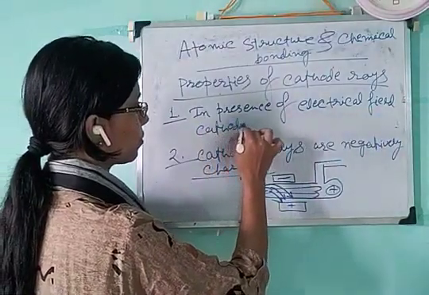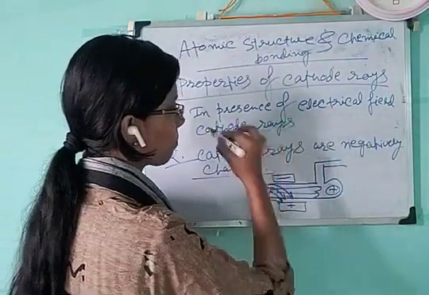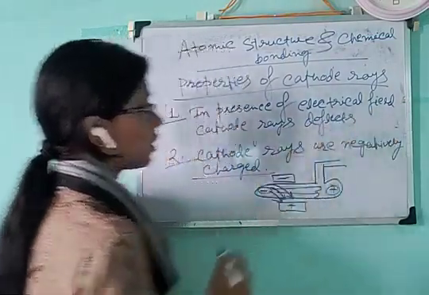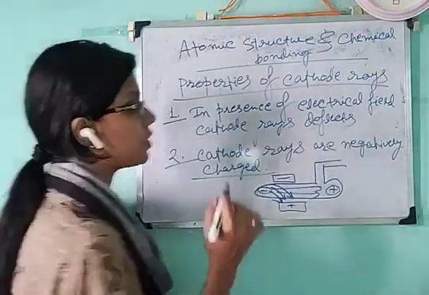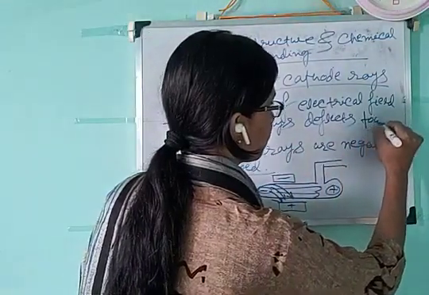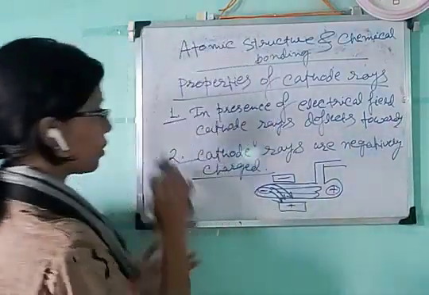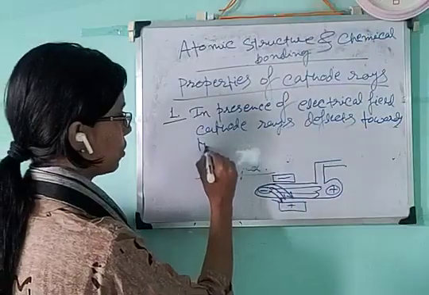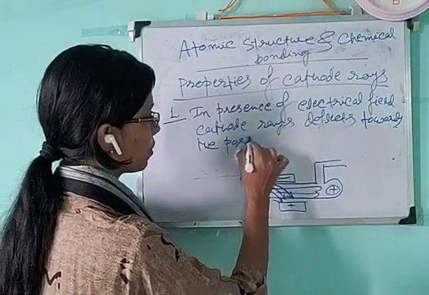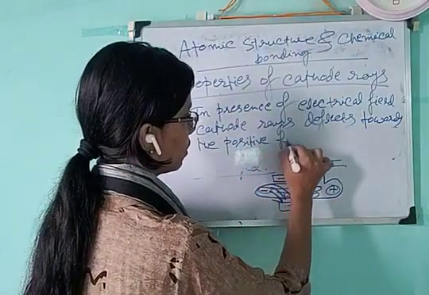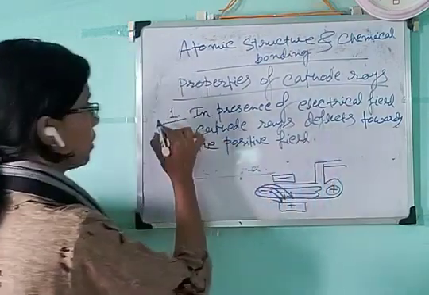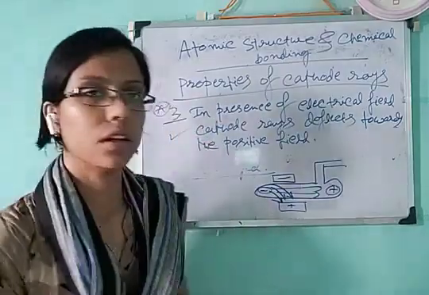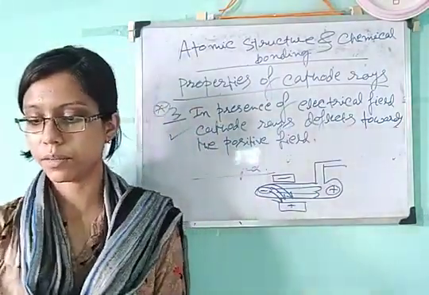Cathode rays deflect towards the positive field. This third point is important, and it definitely proves that these cathode rays are negatively charged.